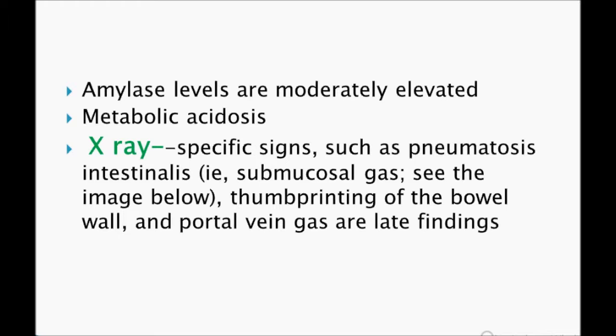Okay, amylase level. Lab findings: you can see amylase levels are moderately elevated. Sometimes they give which of the following could be seen, so we don't usually pick the amylase. They give other enzymes plus amylase also. So think of amylase as also elevated in this condition. Metabolic acidosis, that is lactic acidosis, is seen. X-ray of the abdomen shows specific signs such as pneumatosis intestinalis, the gas seen through the submucosa, thumbprinting of the bowel wall, and portal vein gas are late findings. This is usually not given in the USMLE examination, but if they give it, try to remember these things. The most accurate test is angiography. Remember, this is very important.